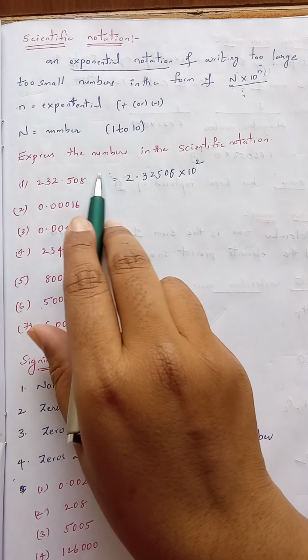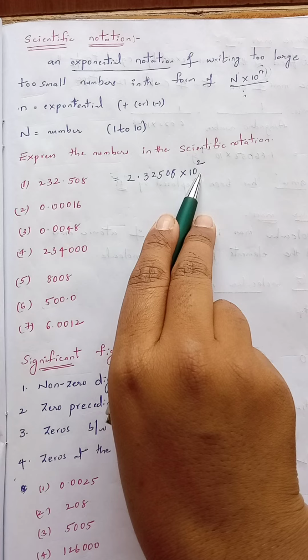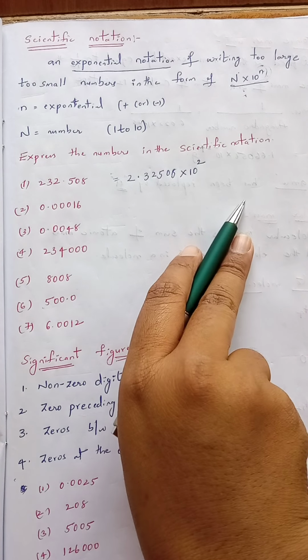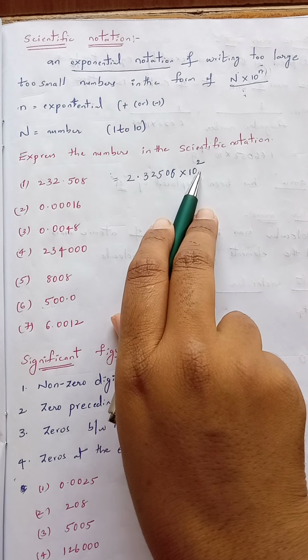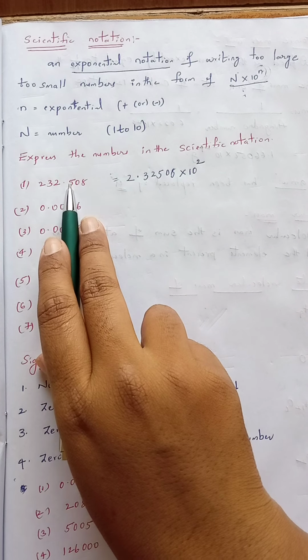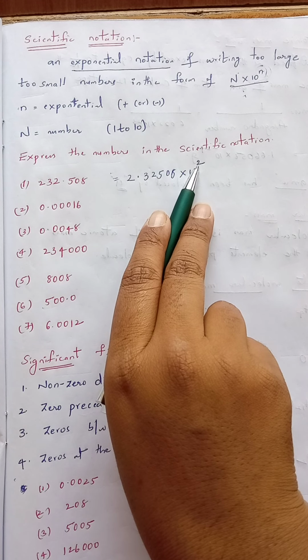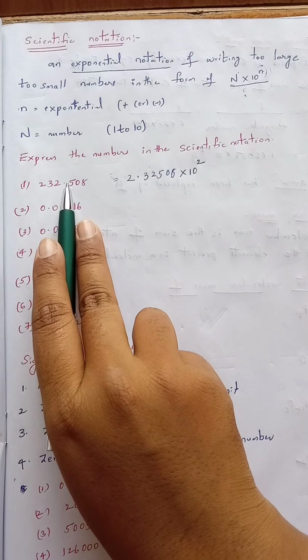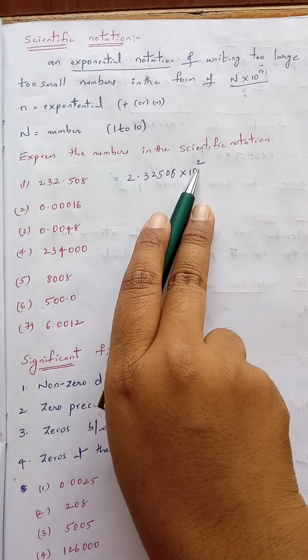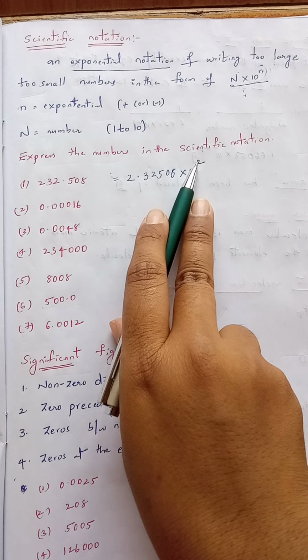When it moves to the left side, the power will be positive. When the point moves to the right side, the exponential will be negative. Remember, when the point moves to the left side, the exponential number will be positive. If the same point moves to the right side, the exponential number will be negative. I think you are clear about this.